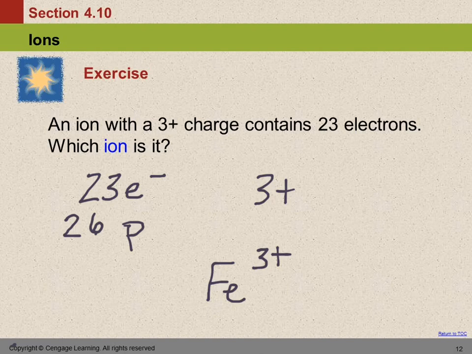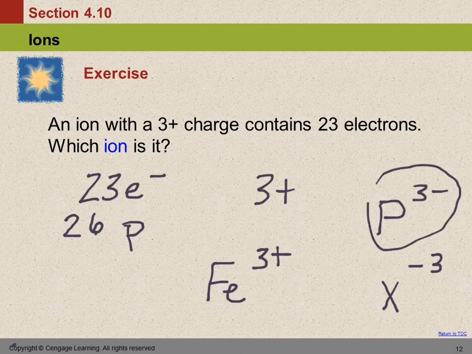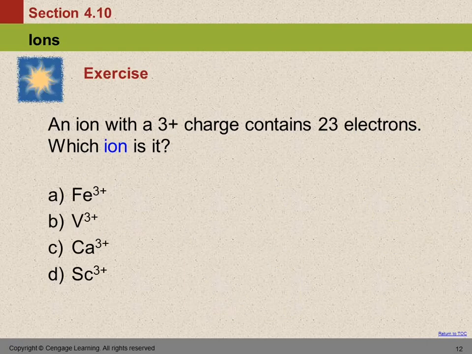We write the number first, and then the sign. This is opposite of how you do it in math. In math, you would write like x to the minus 3. But we would write like phosphorus with a 3 minus. I think the reason that we do that is to avoid confusion. We don't want to look at this guy and say, well, that's phosphorus raised to the minus 3 power, right? No, that's phosphorus with a 3 minus charge. But here's our answer to this question, iron 3 plus. Any questions? So this was multiple choice, and there's the answer.